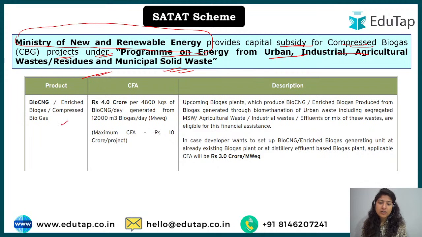Now here for bio CNG, we are looking at the CFA, that is Central Financial Assistance. CFA is Central Financial Assistance of rupees 4 crore per 4800 kg of bio CNG generated per day. For that, the subsidy can be availed. And the maximum CFA is around rupees 10 crore per project. So this is the criteria.